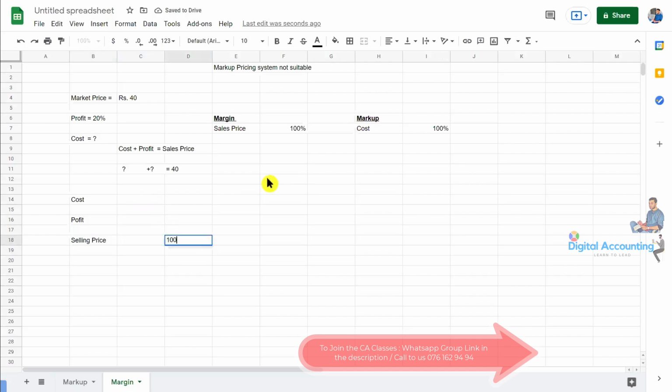Right. Selling price is 100%. Then profit is 20%. So what is the cost percentage? Tell me right now. The cost percentage: sales is 100%. Okay. Profit is 20%. Then cost should be 80%, right? Simple calculation. It should be 80%.